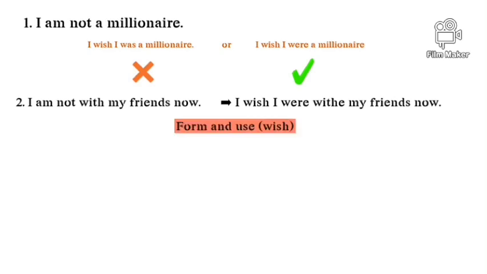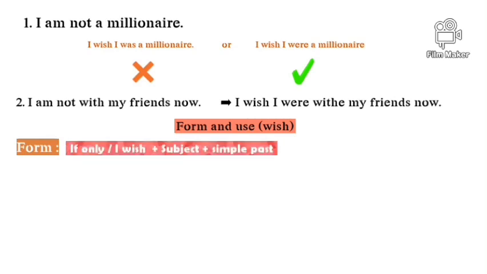Okay? Form and use. Let's talk about the form and use of wish. Now, form. The form is if only or I wish, plus I or he or she, etc. Okay? I wish plus subject plus simple past. This is the form. Remember, if only or I wish, both of them are correct, plus subject plus simple past. Okay? Let's move now to the use.